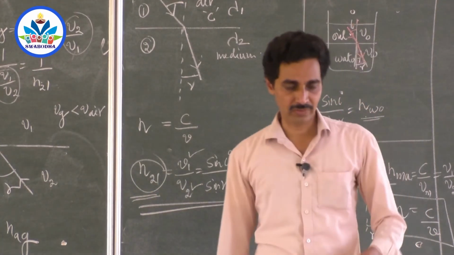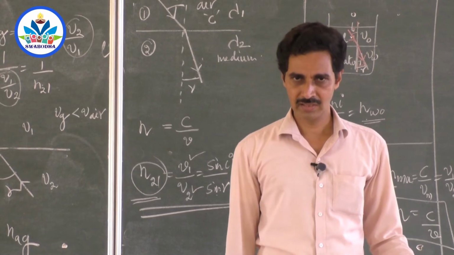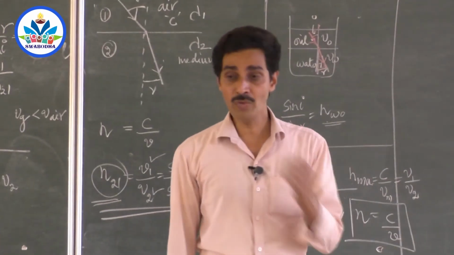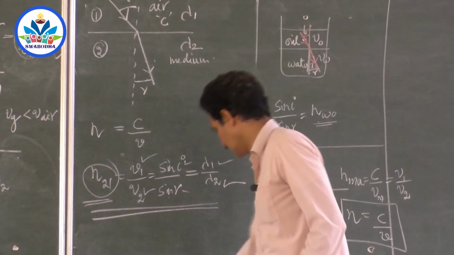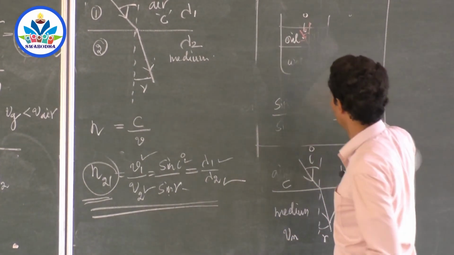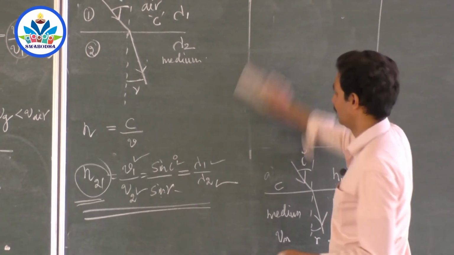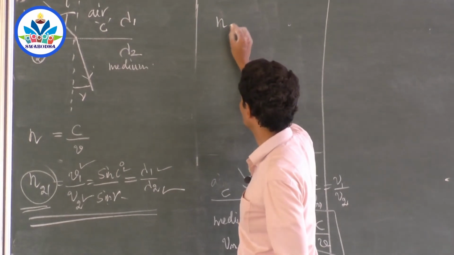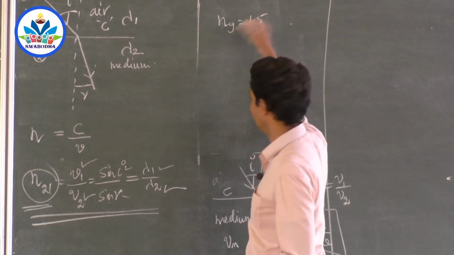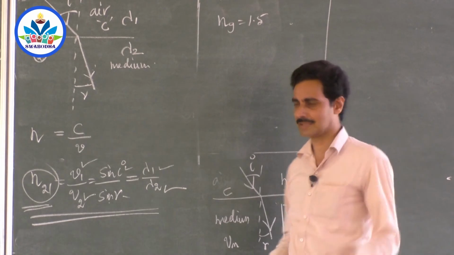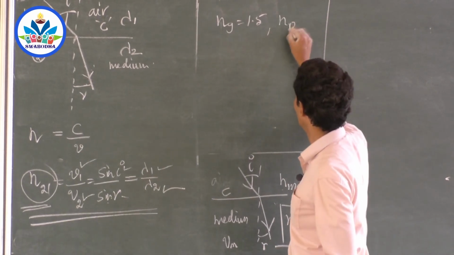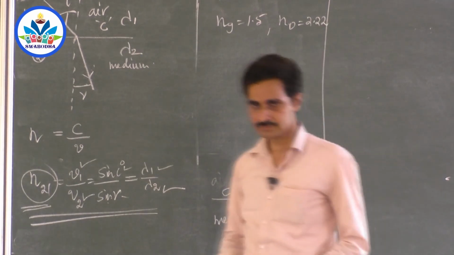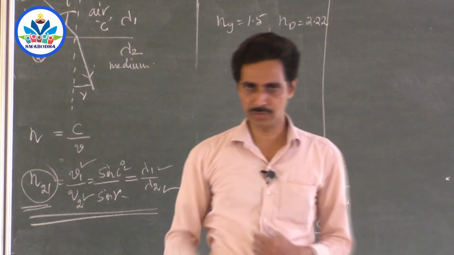Just after coming to know the refractive index is this much, you will clearly understand what type of medium it is. Sir, how come, sir? For example, one more. This is the last point that I will discuss in this, then we will finish it. Okay. Refractive index of glass is 1.5. Say it is one type of glass. Refractive index of diamond is 2.22. No unit? What does it mean? Sir, how has this value come out?